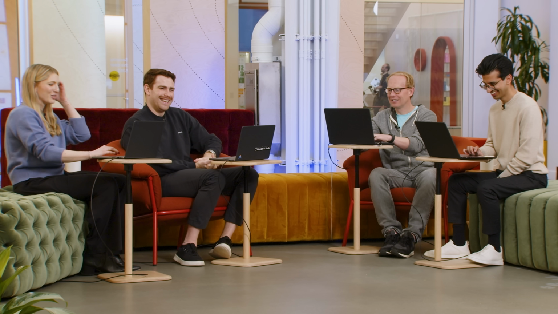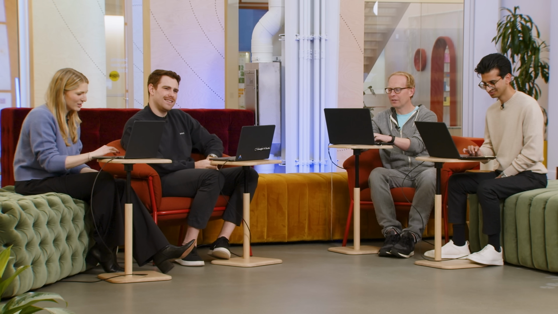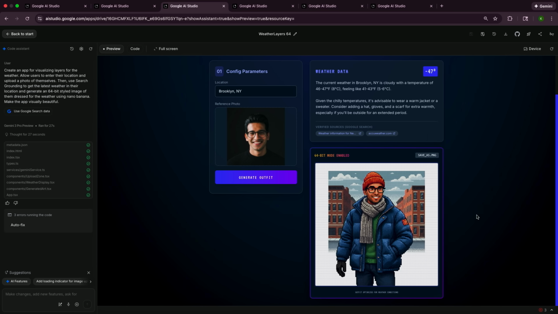Okay, let me try. You start cooking on something. I can show you a quick output from the earlier generation, since the TPUs were in my favor now. We use search grounding to grab the weather in Brooklyn and dress Amaar up. I'm actually pretty sure he has this exact parka, so nailed it.